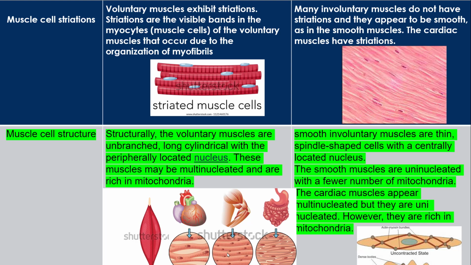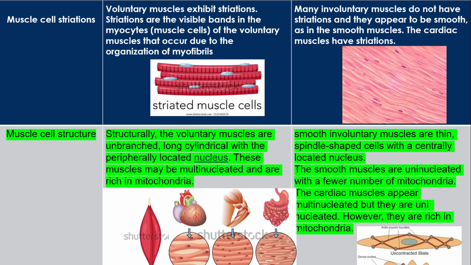These muscles may be multinucleated and are rich in mitochondria because they are used in hard work, so they need more energy, so they have more mitochondria, and they are multinucleated. You can see in a single fiber, you can see multiple nuclei.